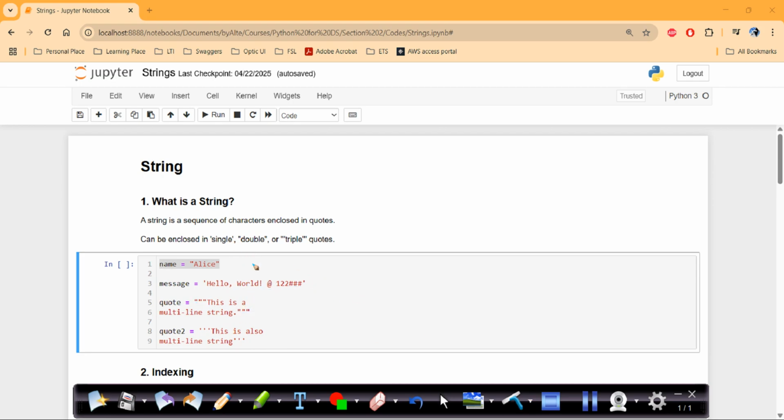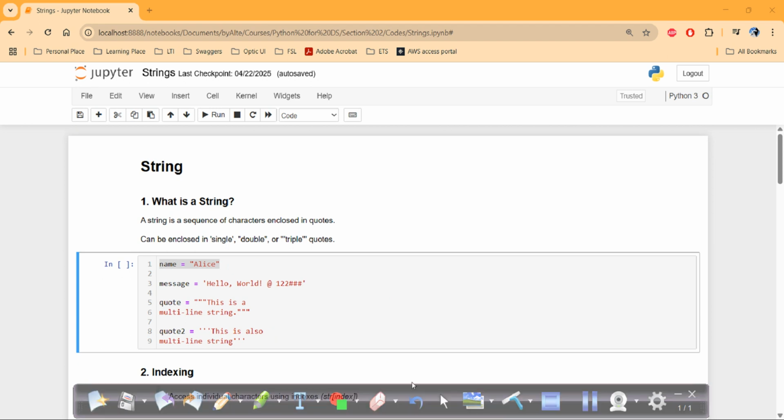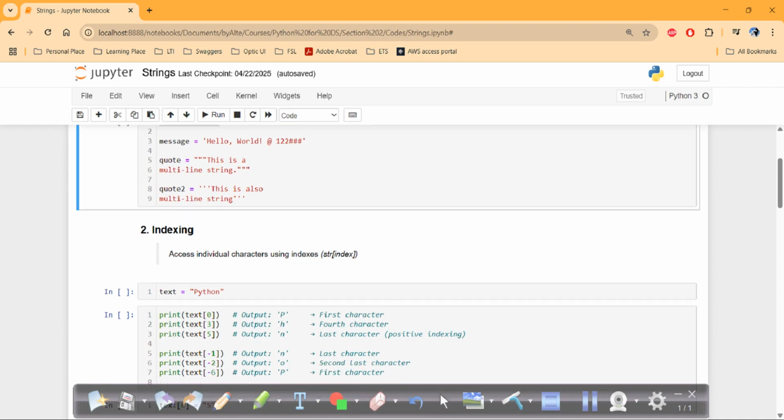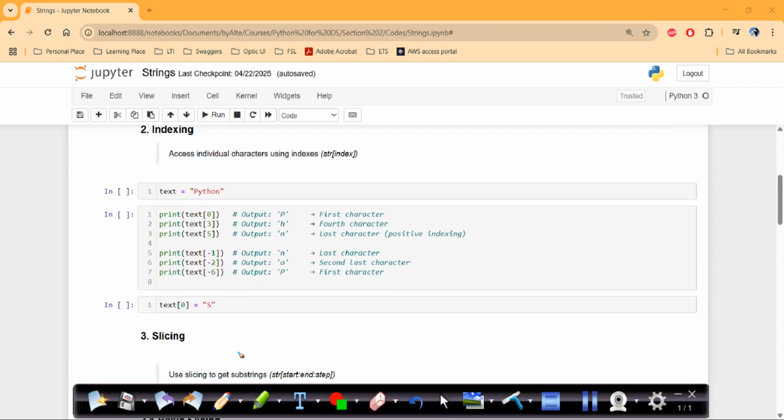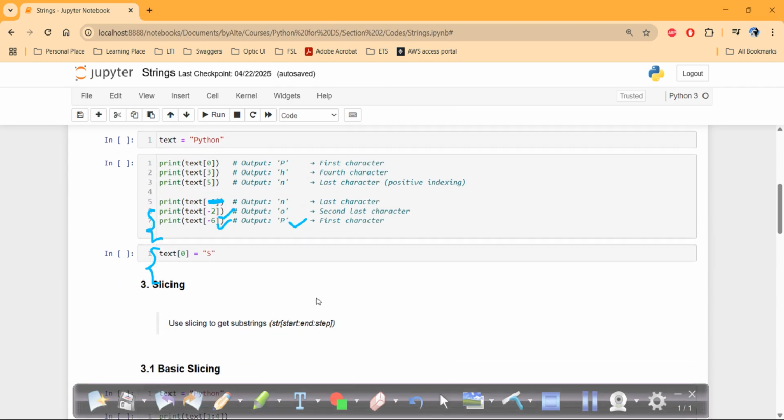So this is the string, and whenever you want to refer to this notebook, it will be helpful for you. That's why I have written the definitions and the examples, right? And the index we have discussed, right? Whenever the text is Python, if you give text of 0, P will print, and if you give 3, H will print. Similarly, the negative indexing and the positive indexing I have given here. You can refer to it later for your benefit of learning.